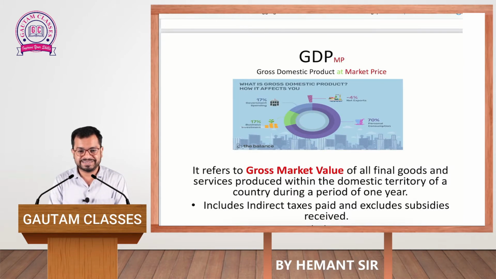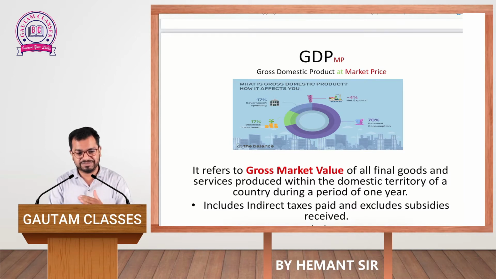Gross domestic product at market price. What do we mean by gross domestic product at market price? Gross domestic product at market price refers to the gross market value of all final goods and services produced within the domestic territory of a country, during the period of one accounting year only.